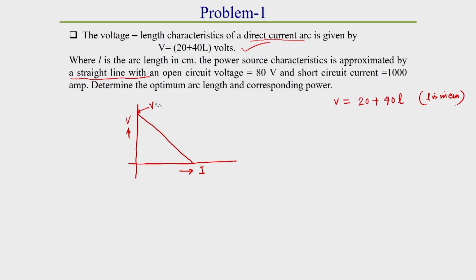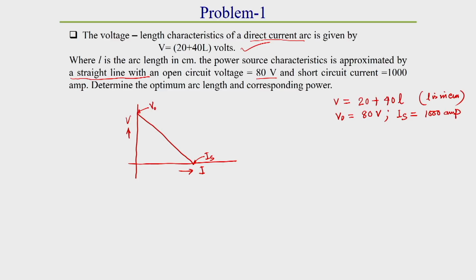Here we know this is called the open circuit voltage, which we represent as V0. The open circuit voltage V0 is given as 80 volts, and the short circuit current IS is given as 1000 amperes.